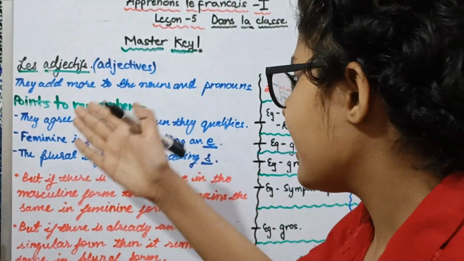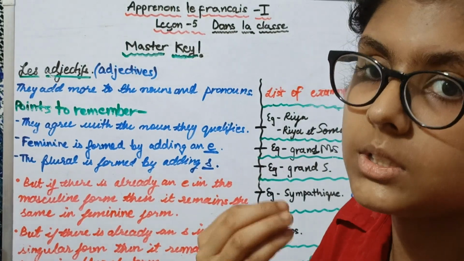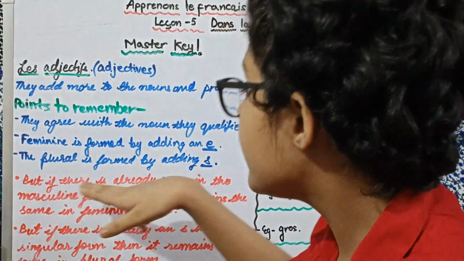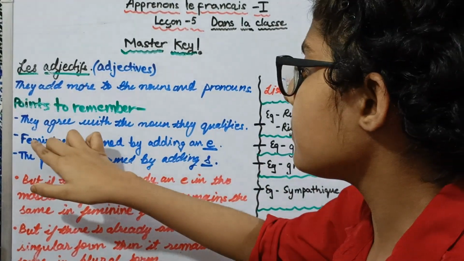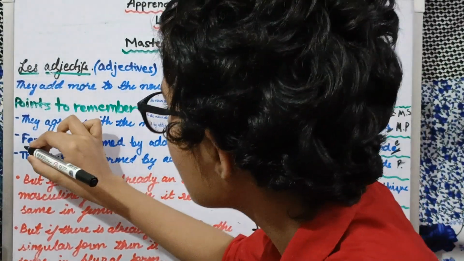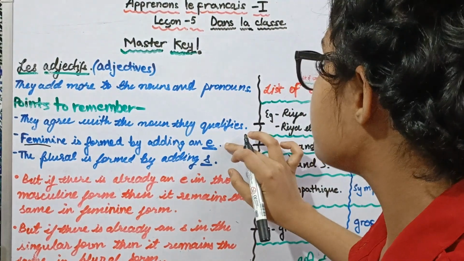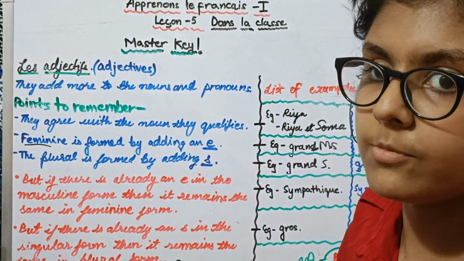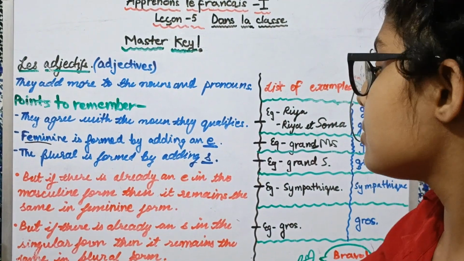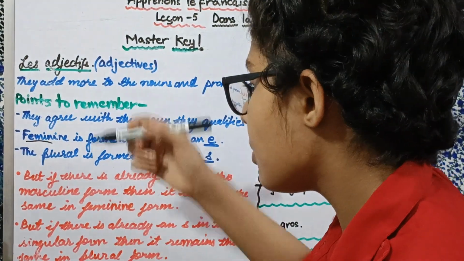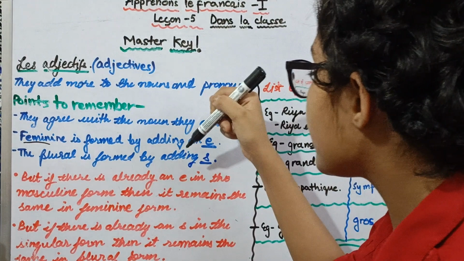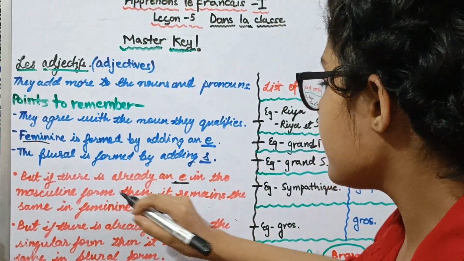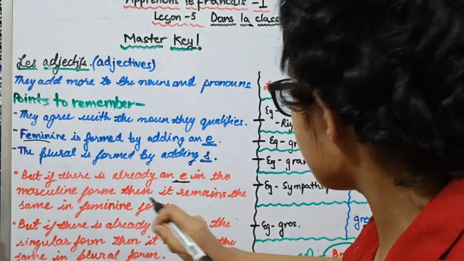Now we read about all this, but there are some exceptions, such as when there is already an E. This is for the feminine form. For the feminine we usually add an E, but if there is already an E in the masculine form, then what is the need to add another E? So if there is already an E in the masculine form, then it remains the same in the feminine form.